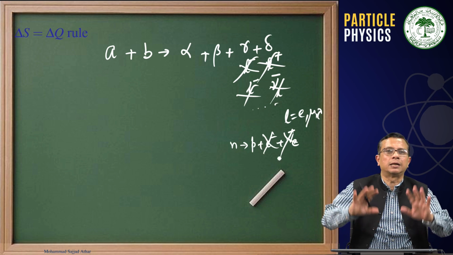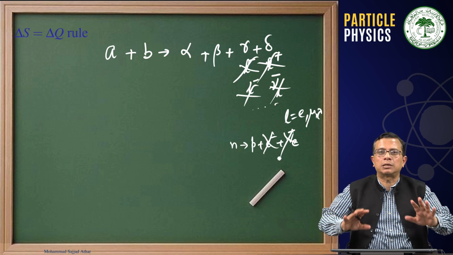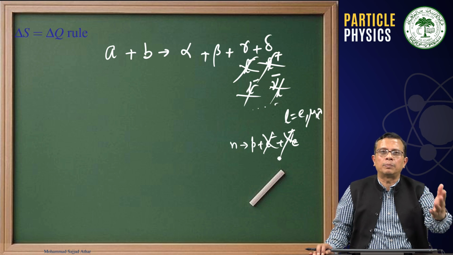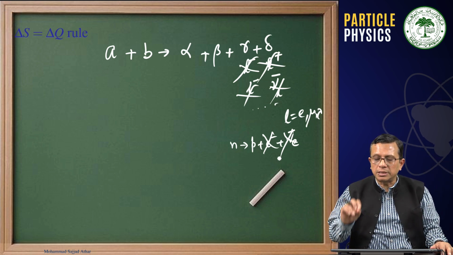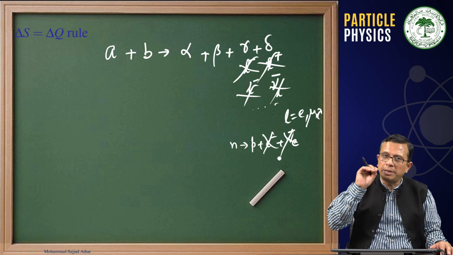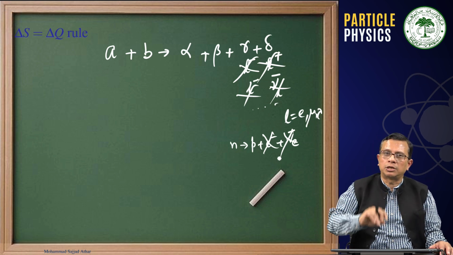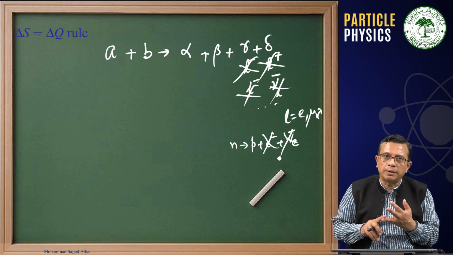We understand that without the conservation of charge or lepton number or baryon number or other things, the process will not be possible. But this delta S delta Q rule will be assigned to only hadrons, that means baryons and mesons.